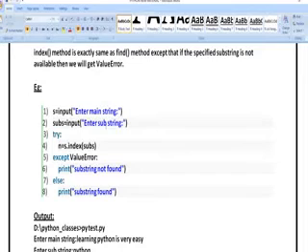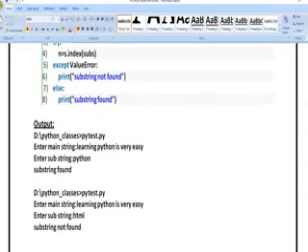Next index. So next I am going to write one string s is equal to input, I am entering one string. Next sub, I am going to enter one substring. Next try, I am going to write the try method. n is equal to s.index(sub). Next except ValueError. If the input is not present in the string, I am going to get an error. Next print substring not found. If it is not found, I get not found. If it is found, I am going to get output as found.